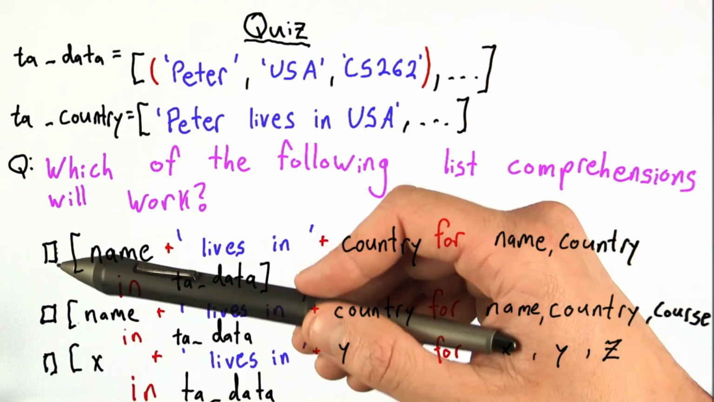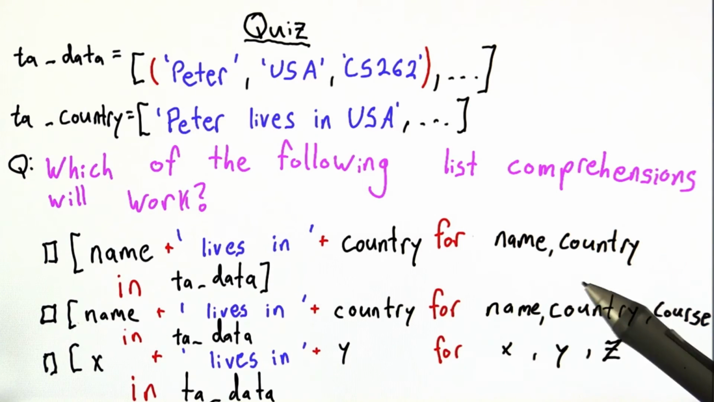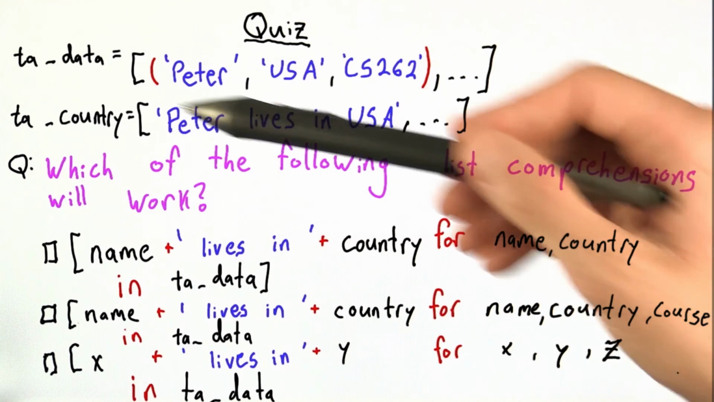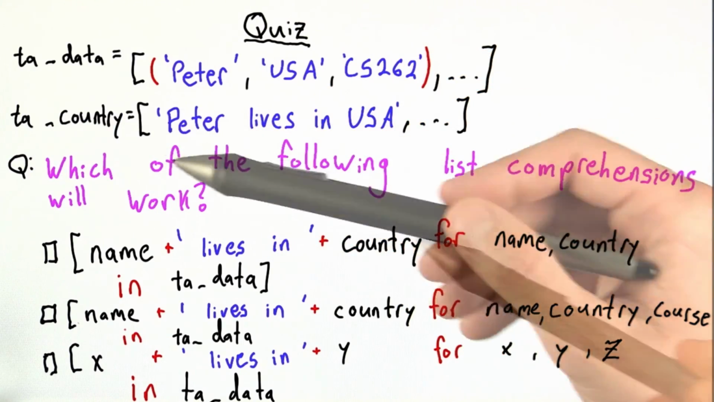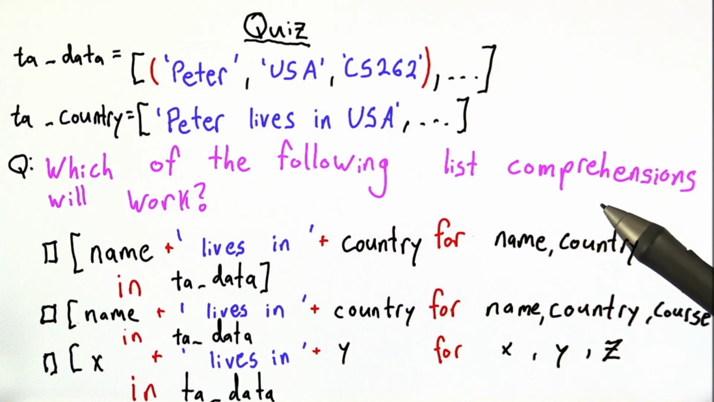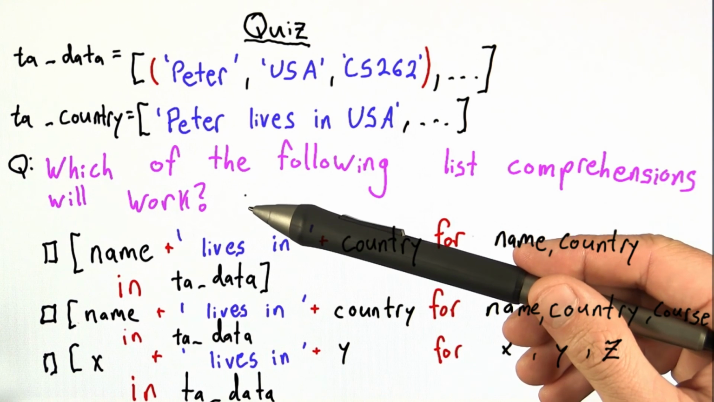I've given you 3 options for possible list comprehensions that may accomplish this task, that given TA data will produce the correct TA country. And so, which of the following list comprehensions will work? Check all that apply.